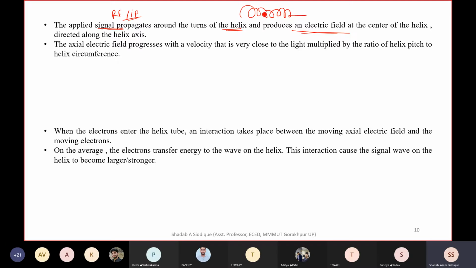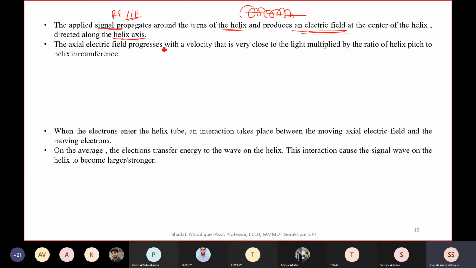Due to this propagation of the RF field, the electric field will be produced, and the axis of the electric field will be along the axis of the helix. So the electric field is directed along the helix axis. Your RF field moves in the helix direction, and the electric field produced will move in an axial direction.